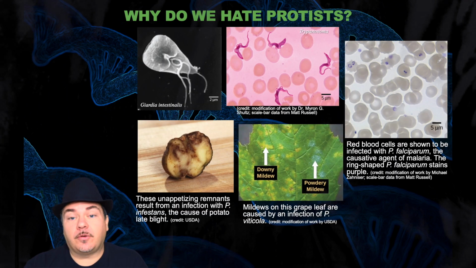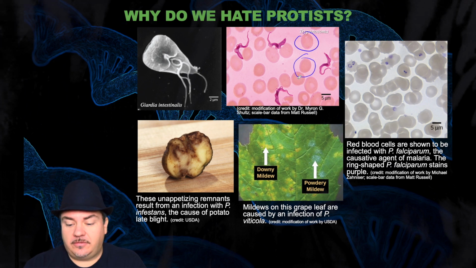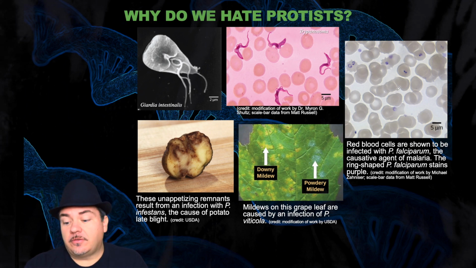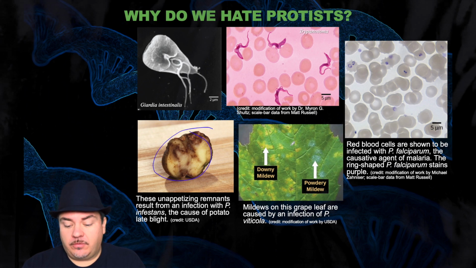But why do we hate protists? Well, they can be the cause of human diseases. For example, the disease that causes sleeping sickness. Okay, these are human red blood cells, and these are a protist that cause human sleeping sickness. Or they can cause malaria. Again, these are human red blood cells. The image is taken differently, but they're red blood cells. And these are the protists that cause malaria. Or the protists that cause potato blight. Or protists that infect, for example, the leaves of grapes.